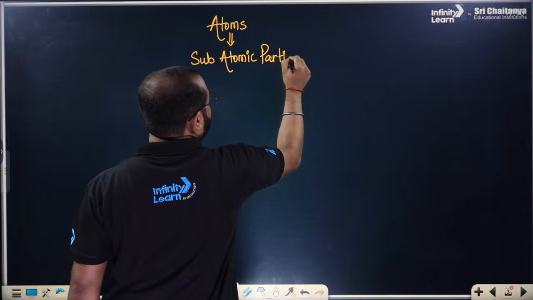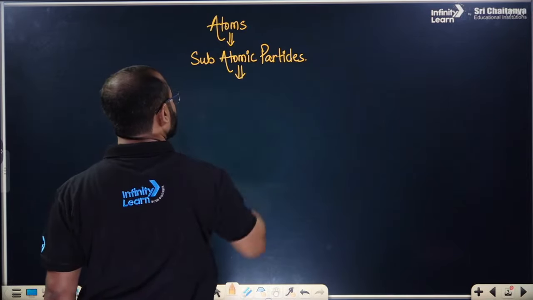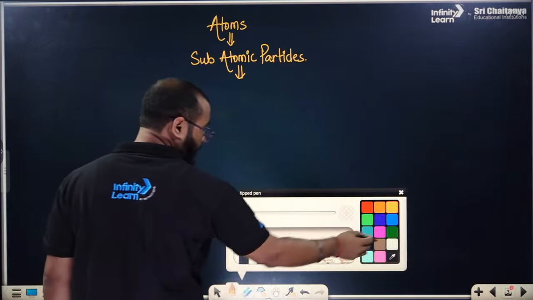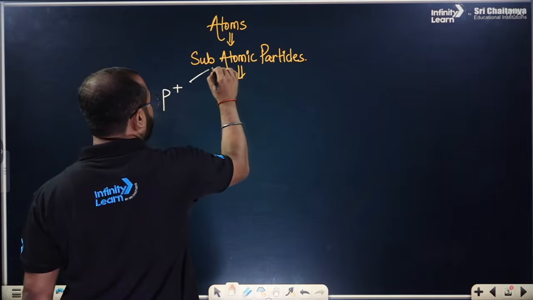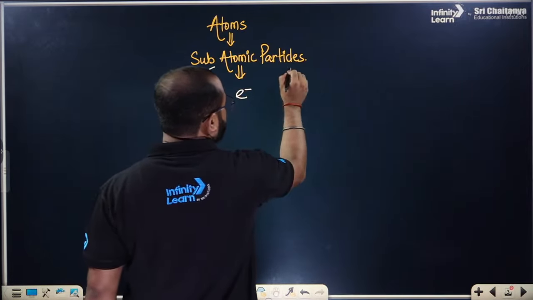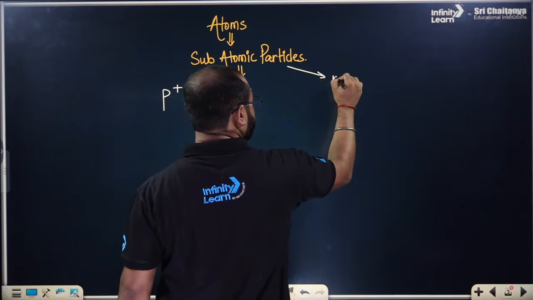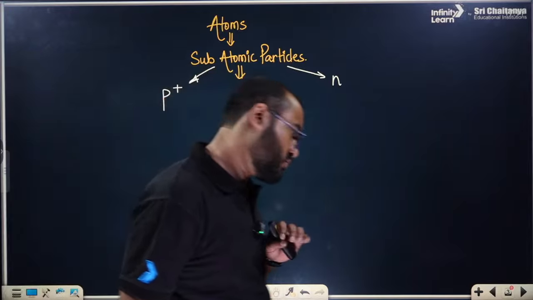If you try to remember your grade 9 chemistry, the subatomic particles are nothing but the proton, the electron, and the neutron. Simple. Proton, electron, and neutron.